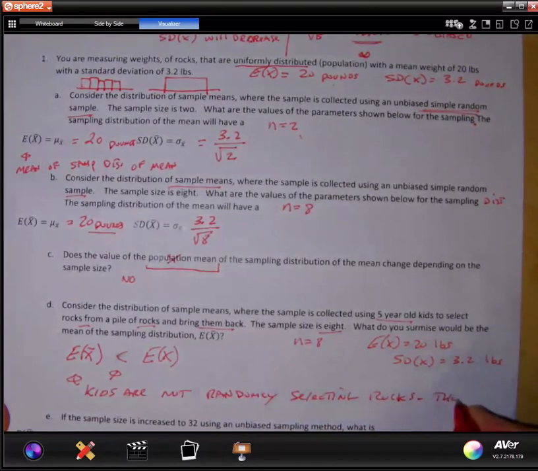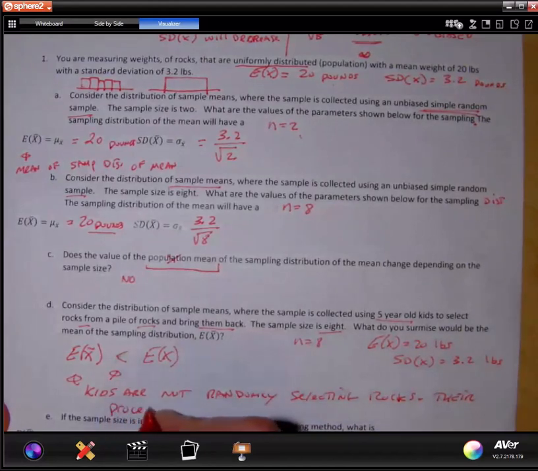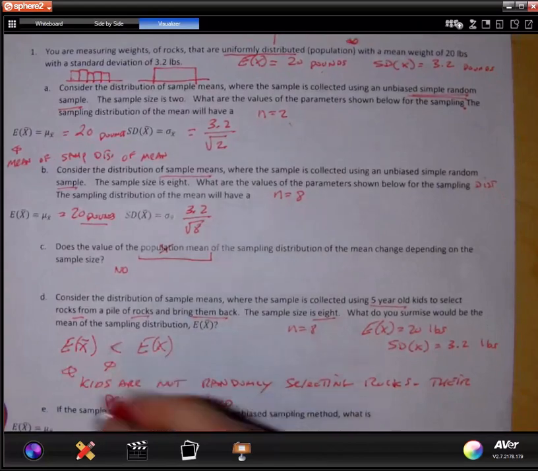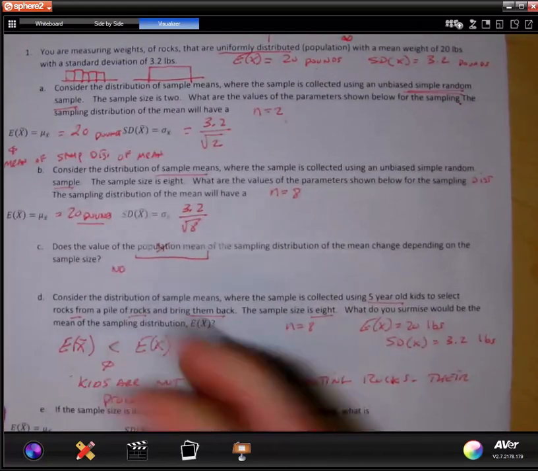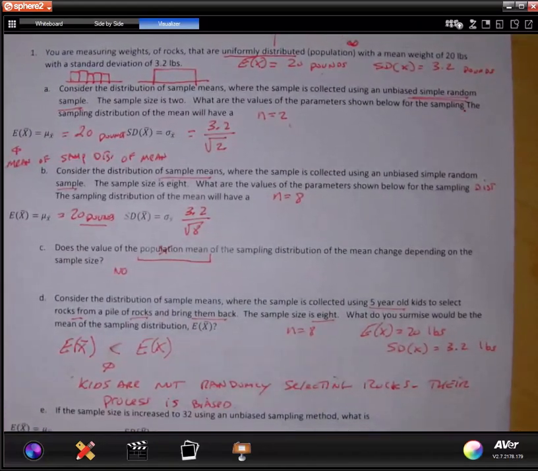Their process is biased. And I'm putting a lot of thought into what is going through these kids' heads, or at least a theoretical. I'm just going to assume that the kids are going to go, you know something? Yeah, I'm not going to bring that biggest rock. This small rock is good. Like maybe it'll go here because it's a 14-pound rock.